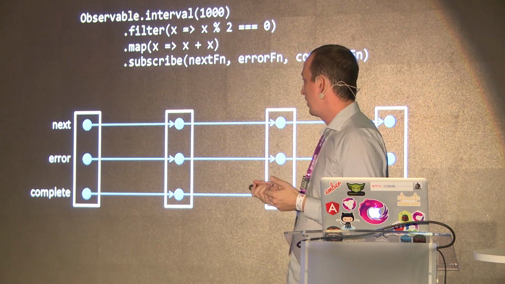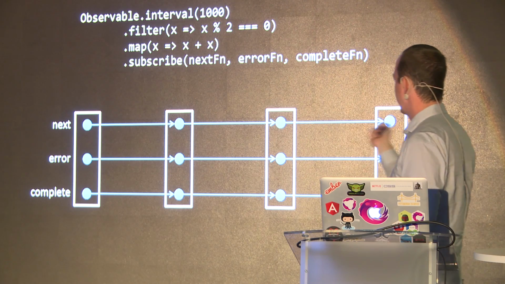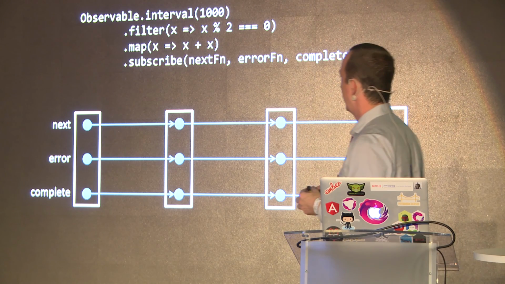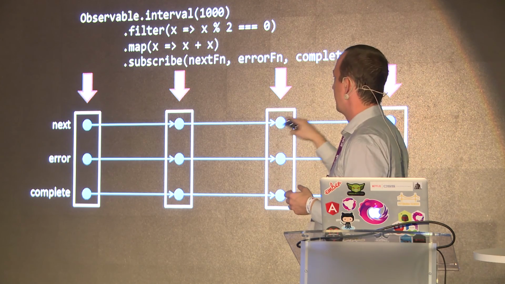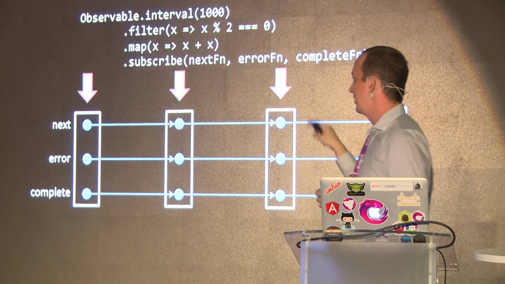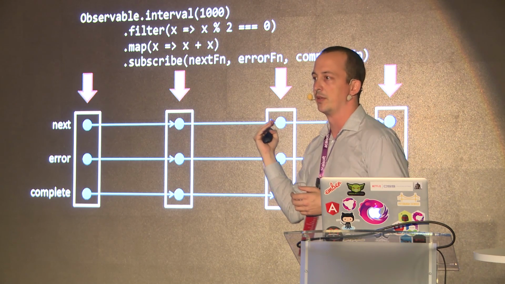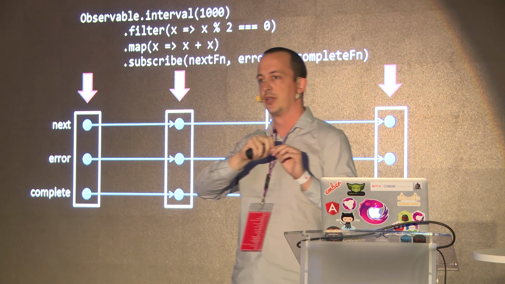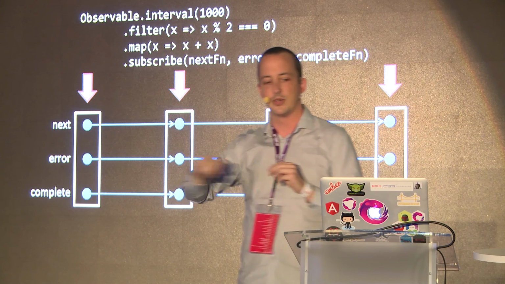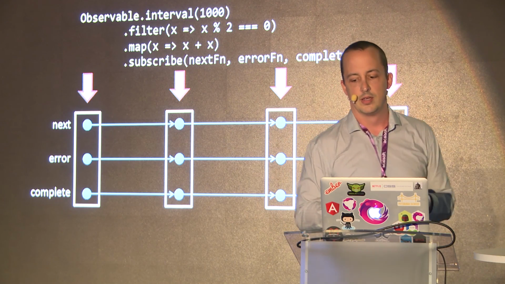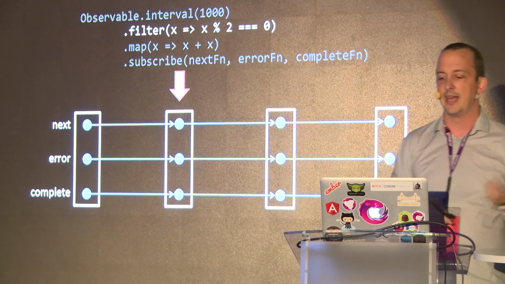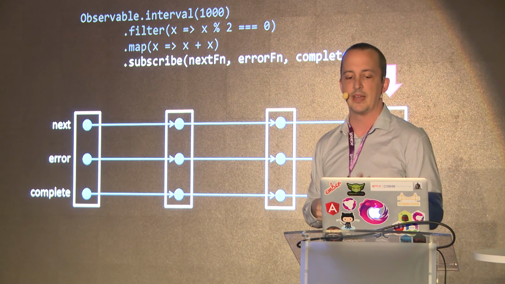So if I was going to visualize it, it's going to look like this. It looks kind of like guitar strings or something. And these boxes represent observers. And the 3 lines represent your next channel, your error channel, and your completion channel. These are channels down which events will propagate in your system. So we've got one for the producer at the head, one for the filter, one for the map, and one for the subscribe.